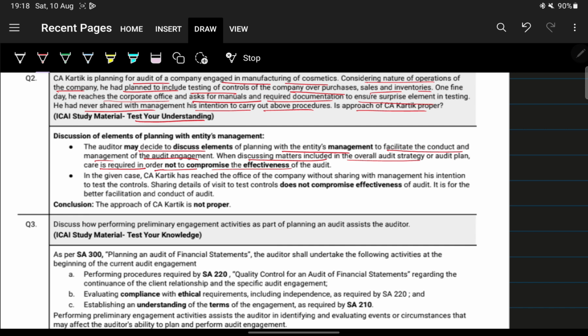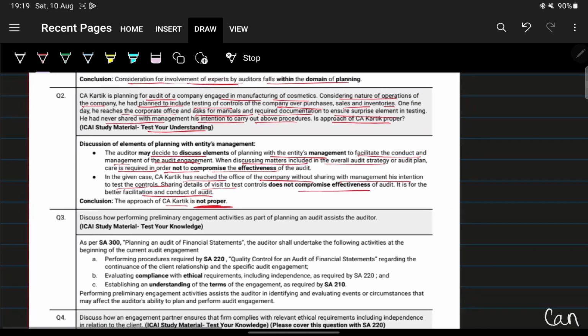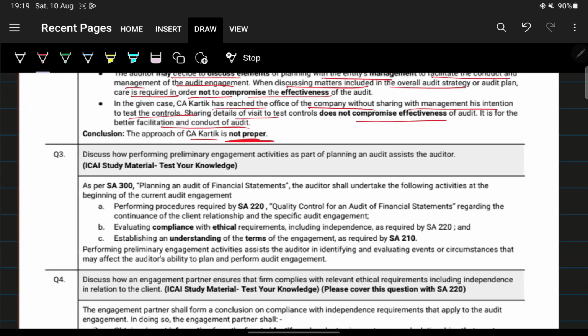In the given case, CA Karthik has reached the office of the company without sharing with management his intention to test the controls. Sharing details of the visit does not compromise the effectiveness of audit. So it is for the better facilitation and conduct of audit. Therefore, the approach of CA Karthik is not proper. Is that clear?